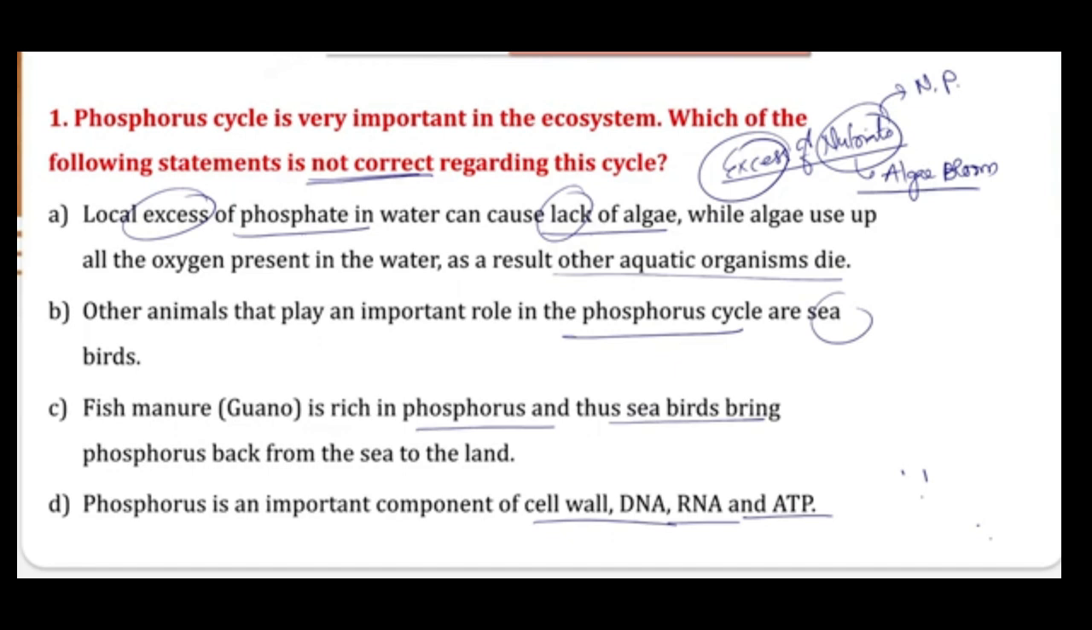Now this option A says that the excess of phosphate can cause lack of algae. That statement itself is incorrect because the concept of eutrophication says otherwise. So you have to choose the not correct option, so statement A is not correct. Now all other options are correct, so you can go through these options and you can remember that.